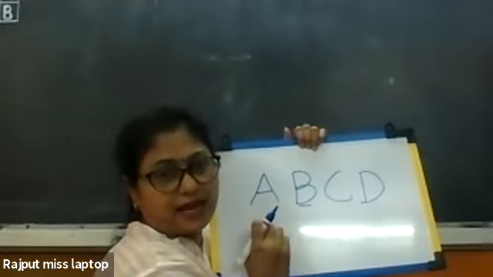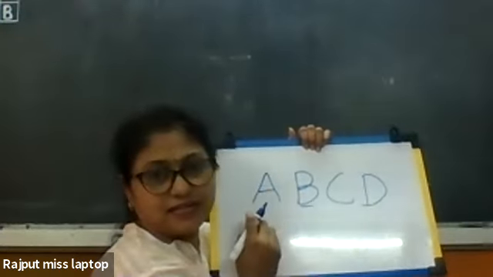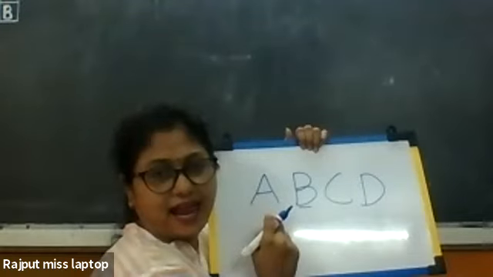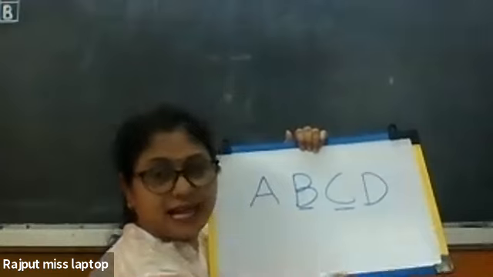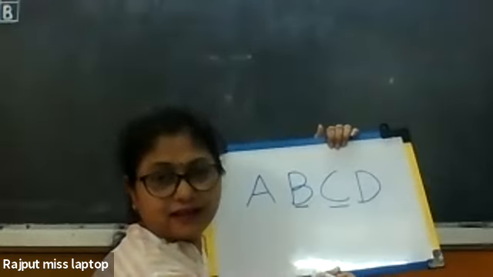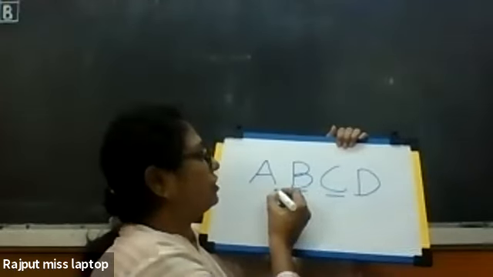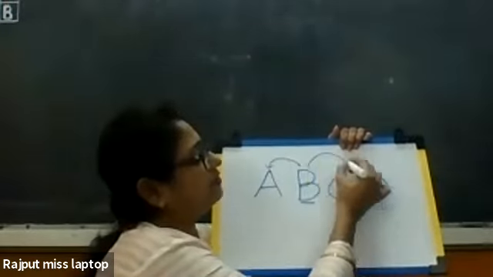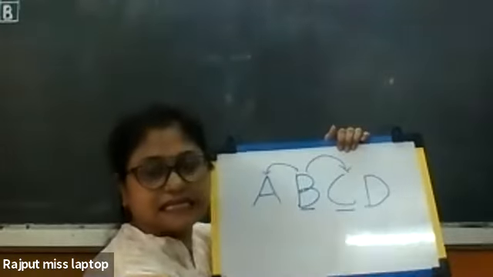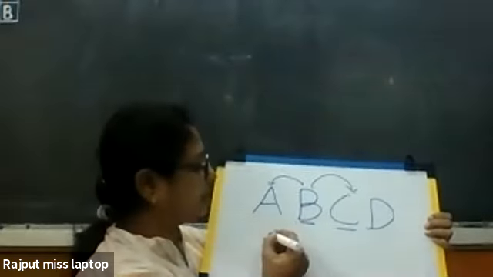A. Which letter is after B? C. Letter C. Very good. So before B is A and after B is C. You can go with numbers also.